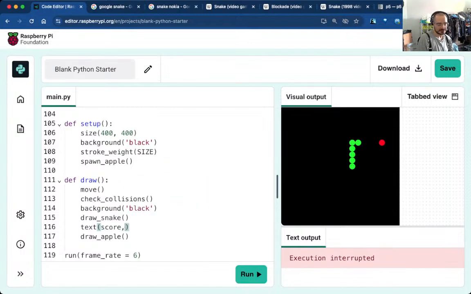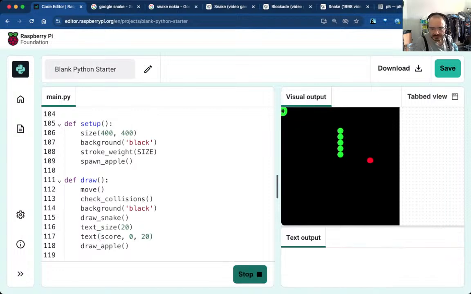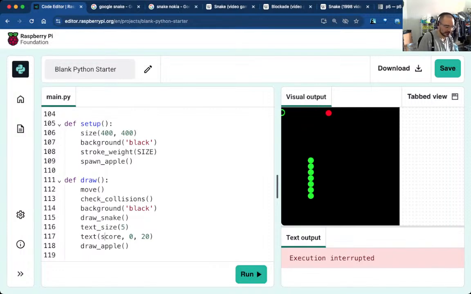Text score, and let's put it at, I guess, 0, 20. I don't know. I think it's the bottom left. Okay, maybe actually that's the weight of the... That's a bit much. Still a bit much. Yeah, if I don't increment the score, okay.